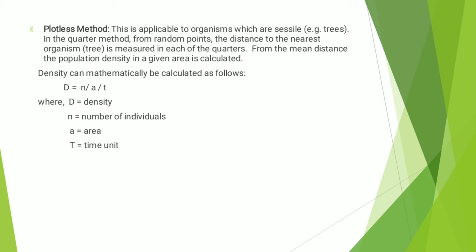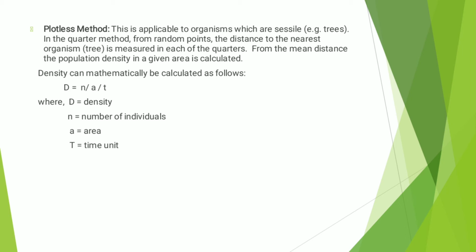For these organisms, in the plotless method, from random points, the distance to the nearest organism is measured in each of the quarters. From the mean distance, the population density in a given area is calculated.